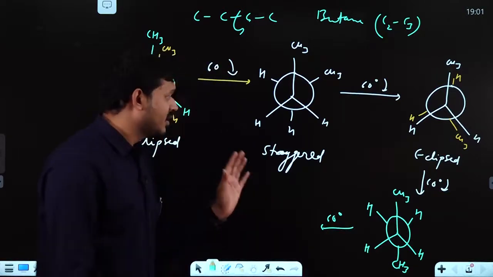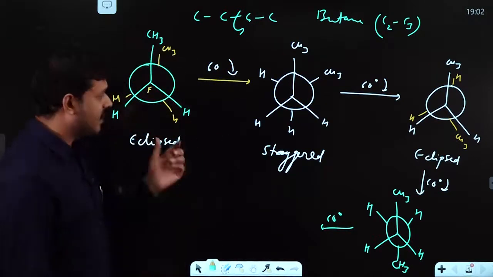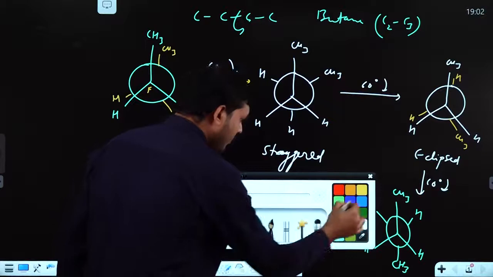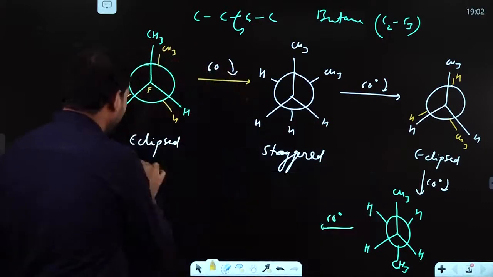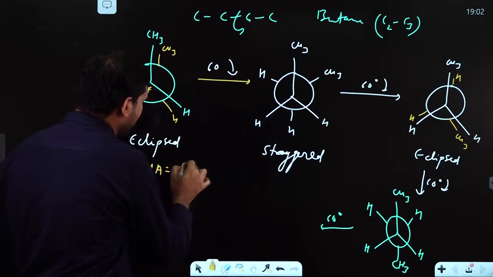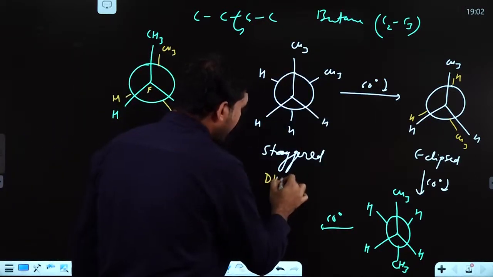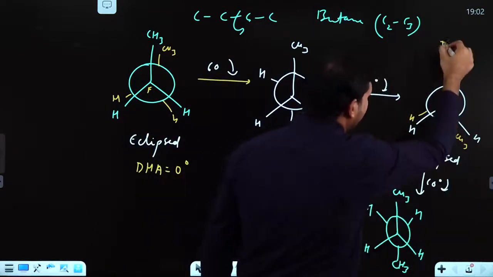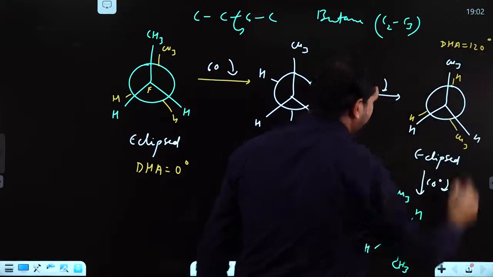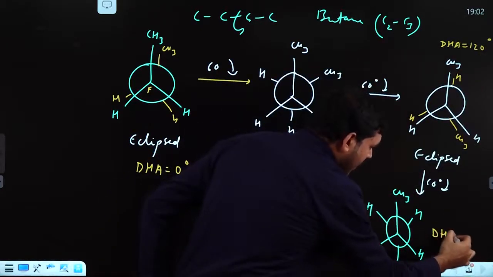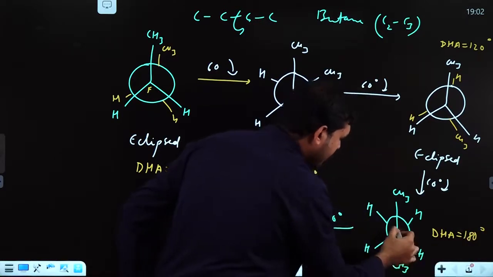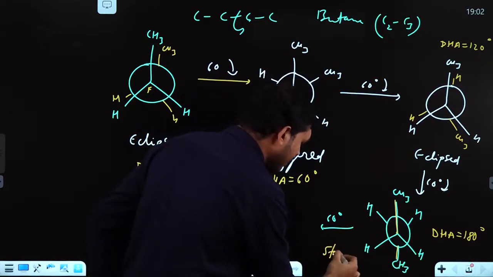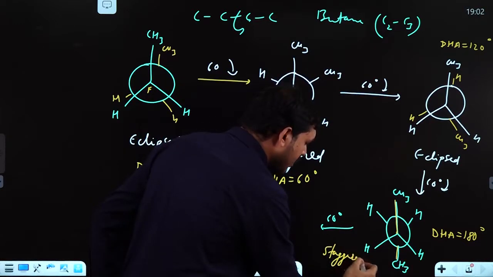Now I actually want to explain all these 4 different categories. With respect to this CH3, the dihedral angle was first 0 degree, then 60 degree, then 120 degree, and now the dihedral angle is 180 degree, because you can see this CH3 bond here and this CH3 bond here, and this structure is again a staggered form.